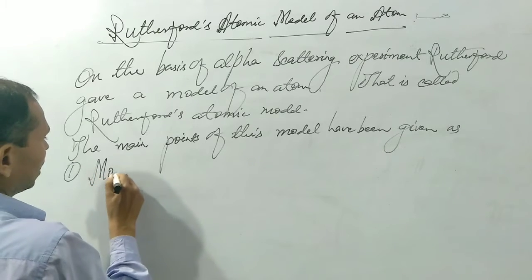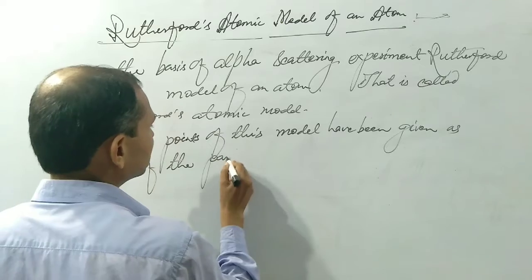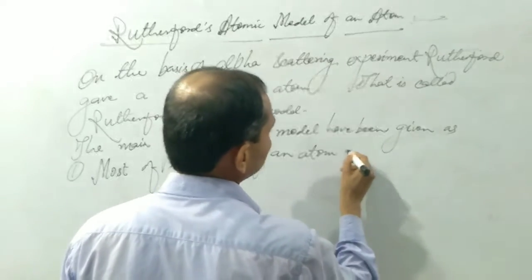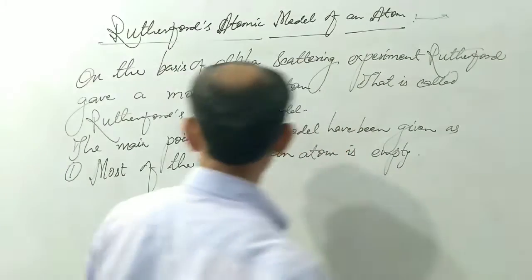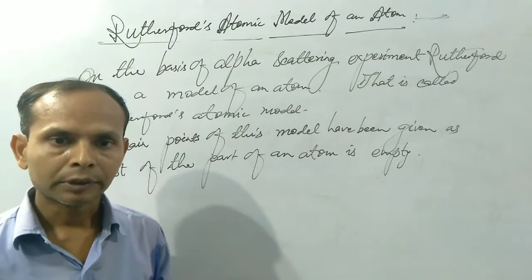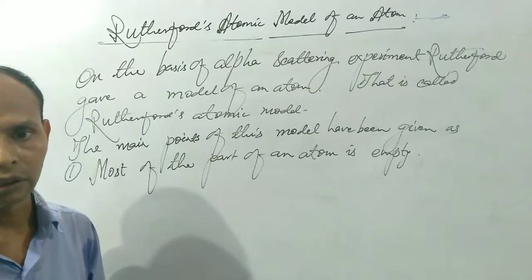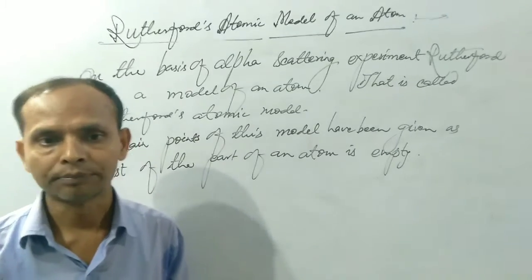Most of the part of an atom is empty. Why is most of the part of an atom found to be empty? Because we have seen that whenever alpha particles were scattered over the thinnest foil of gold, most of the alpha particles passed straight through the foil.